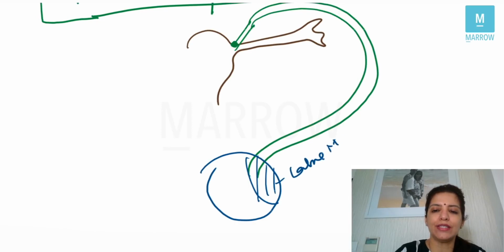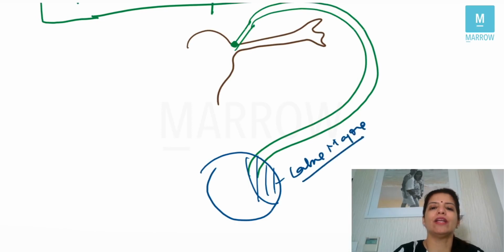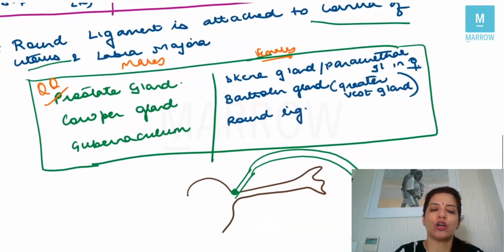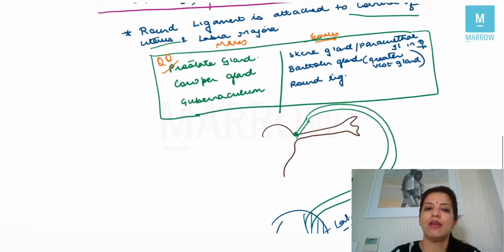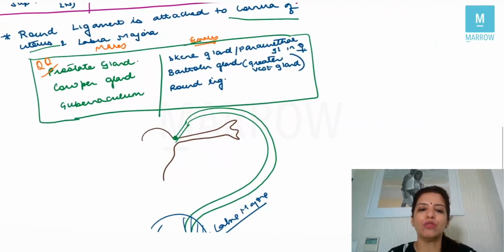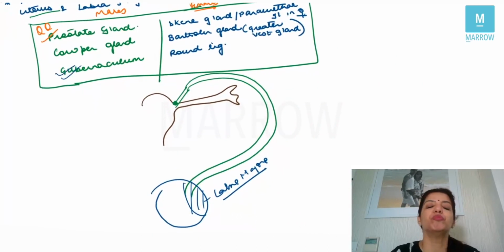So on one side, it is attached to the cornua of the uterus, and on the other side it is attached to the labia majora, right? And the round ligament is homologous to the gubernaculum in males. Clear? So this is what you had to know in embryology in this topic.